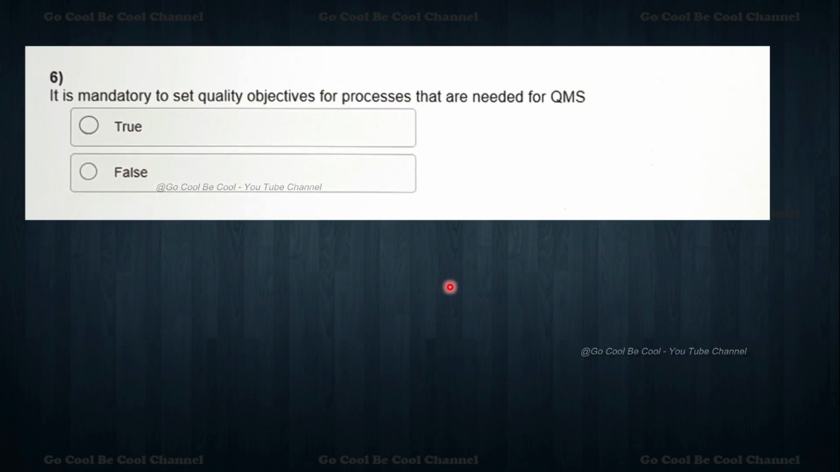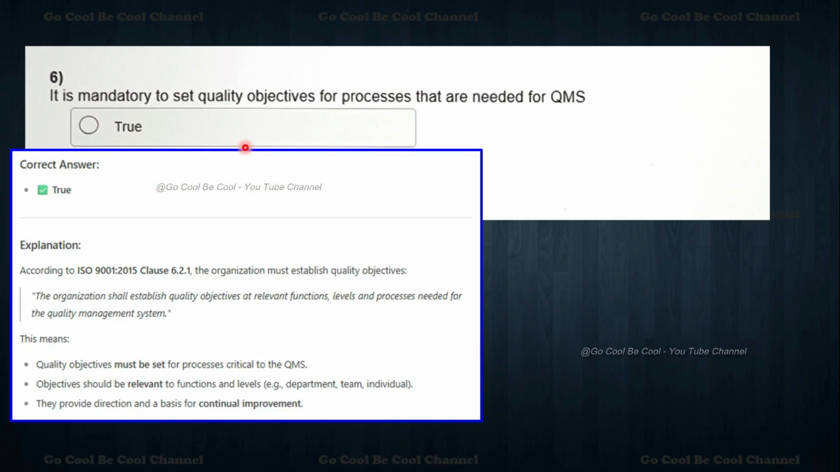Now moving to the next question, sixth question. It is mandatory to set quality objectives for the processes that are needed for QMS. Is it true or false? It is true only. I think it is mandatory to set quality objectives. Without quality objectives, nothing is possible. So it is true. The explanation is according to 9001:2015, 6.2.1, the organization must establish quality objectives. The organization shall establish quality objectives at relevant functions, levels and processes needed for the quality management system. So this means quality objectives must be set for the processes critical to the QMS.